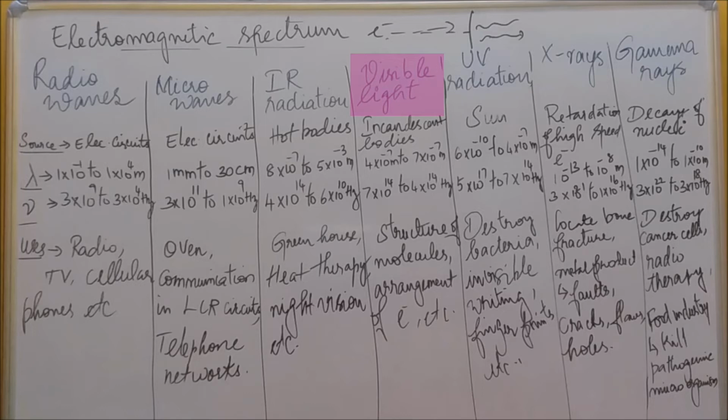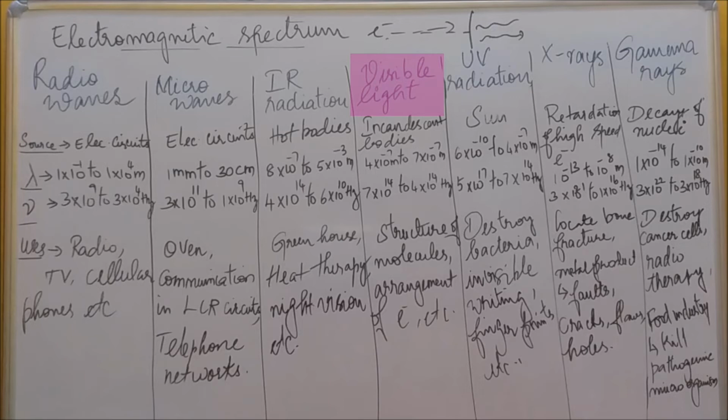And the frequency range is 7 into 10 power 14 hertz to 4 into 10 power 14 hertz. Okay. And visible light uses, we know it. It is used to study the structure of molecules and the arrangement of electrons, and also for the sensation of eyes. Even all the stars emit visible light only.